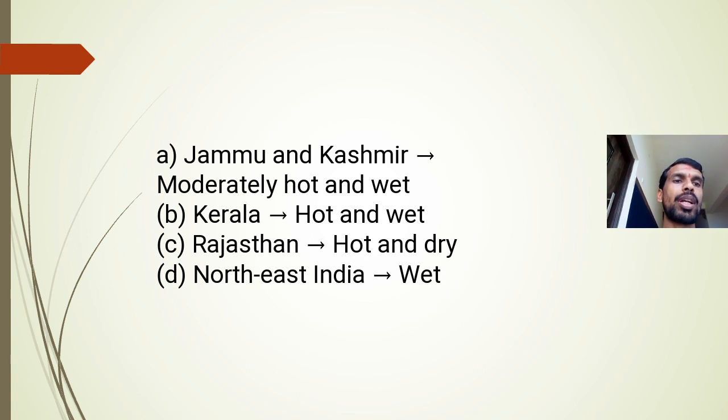Kerala climate is hot and wet because plenty of rainfall and bright sunlight are there. Rajasthan, hot and dry. Sunlight is also there but rainfall is very less, so it is dry. Then Northeast India, it's wet. Okay, more rainfall and less sunlight, so it is wet, a lot of rainfall is there.